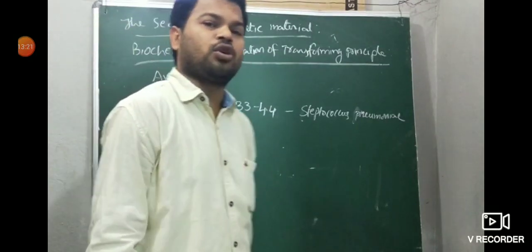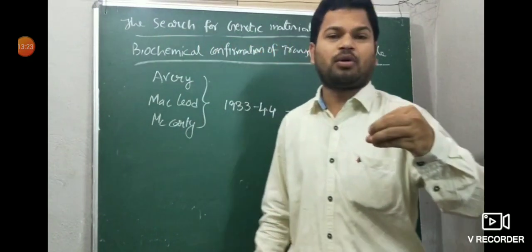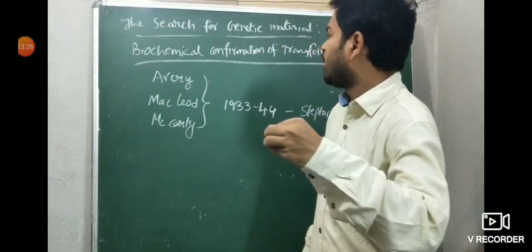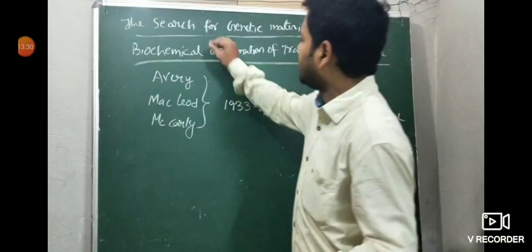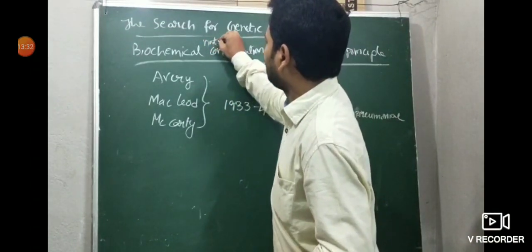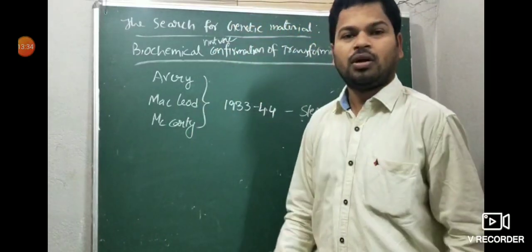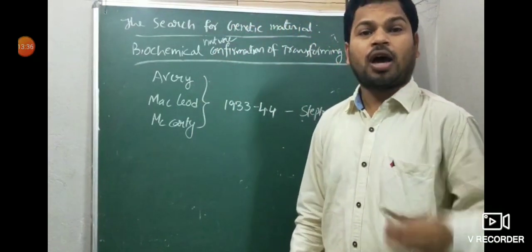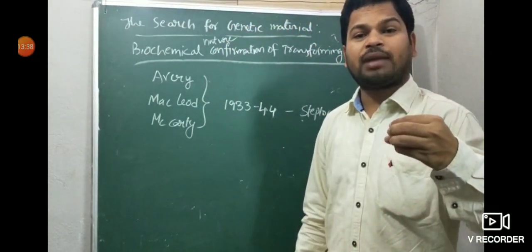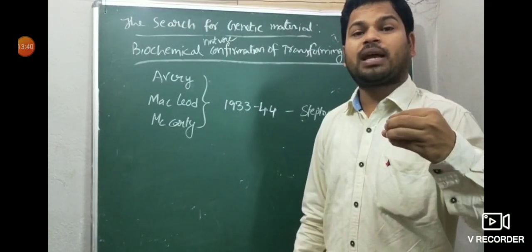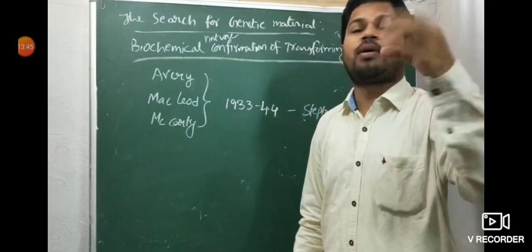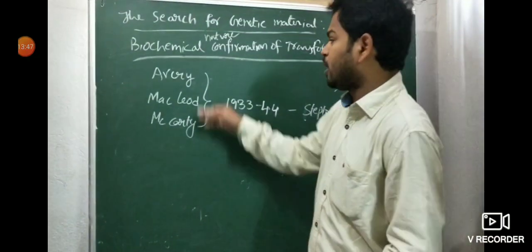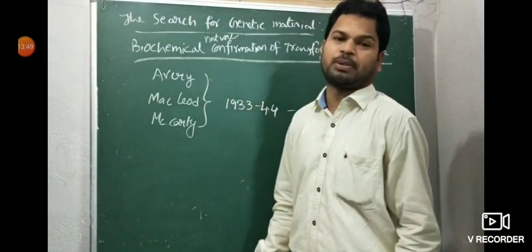It can even be a theory 5-mark question: can you briefly explain the biochemical nature confirmation of the transforming principle? Or briefly explain Avery, MacLeod and McCarty's experiment.